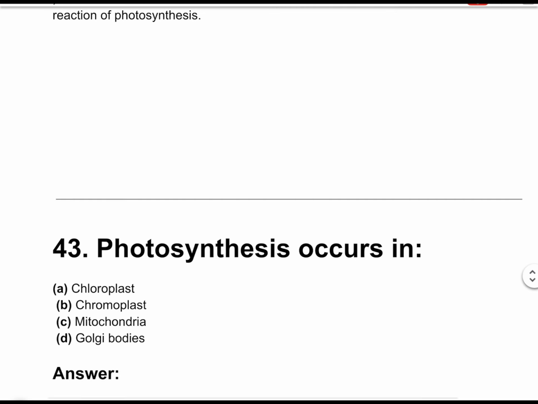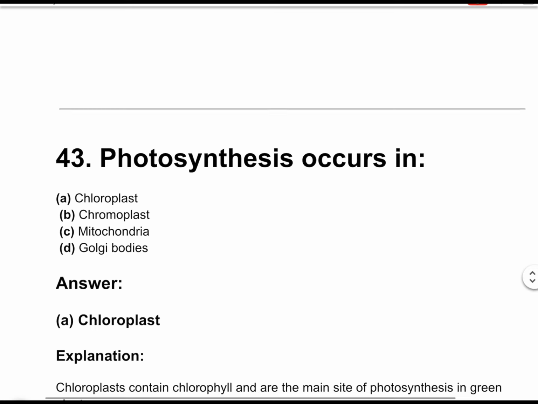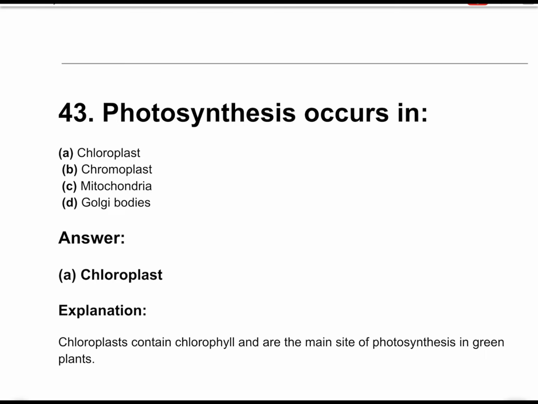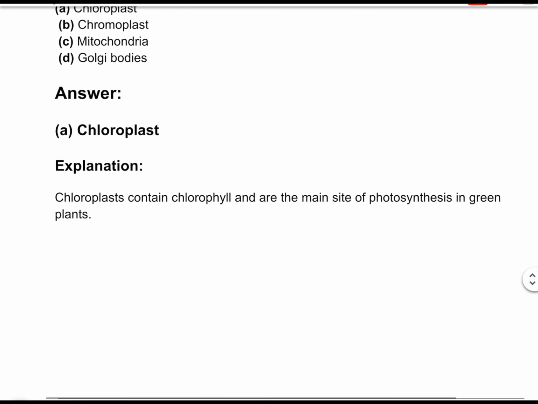Question number 43. Photosynthesis occurs in. The correct answer is option A, chloroplast. Chloroplasts contain chlorophyll and are the main site of photosynthesis in green plants.